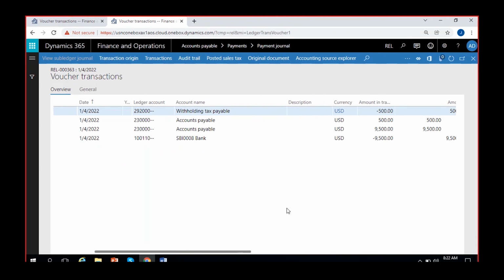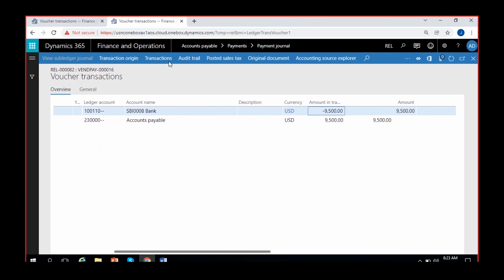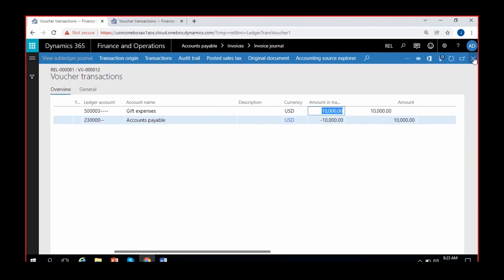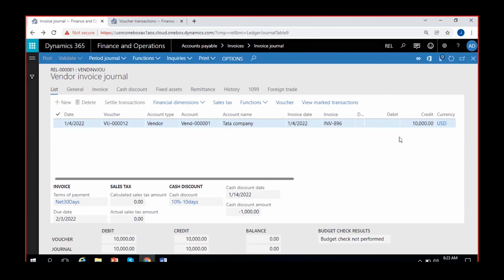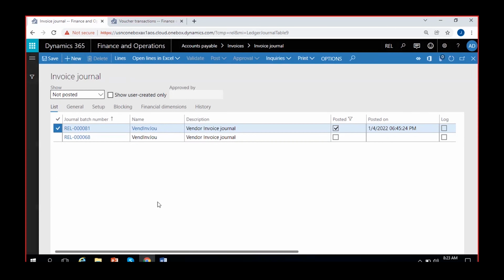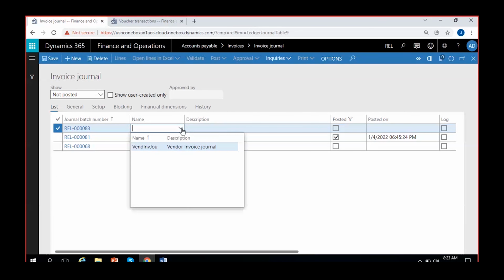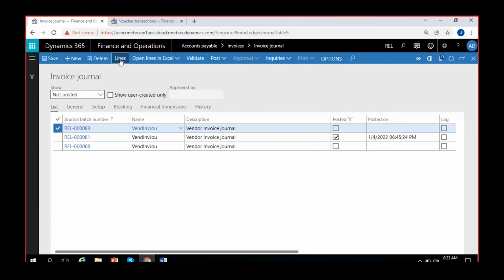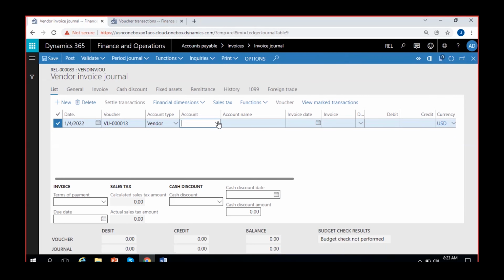You can also have both sales tax and withholding tax applicable at the same time. So that scenario will also be there. Let's see how that scenario will work. Okay, I will just create a new invoice quickly for explaining how that works. Click on new, select a vendor invoice journal, go to lines. Then select the Tata company vendor, invoice date as of today's date itself.